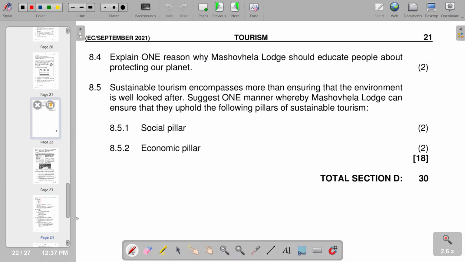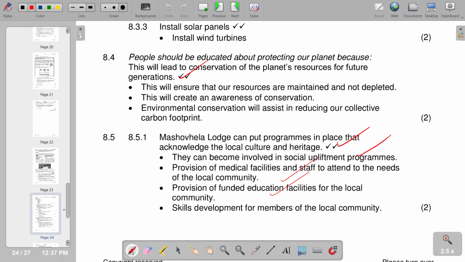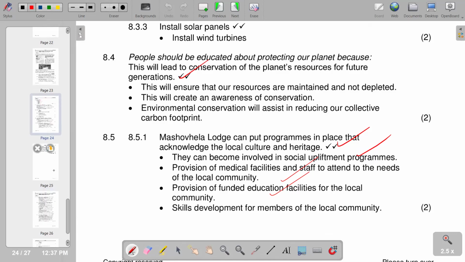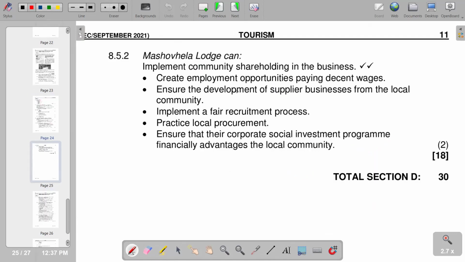Then 8.5.2, economic pillar. So in terms of economic pillar, implement community shareholding in the business, create employment opportunities, paying decent wages, ensure the development of supply businesses from the local community, implement a fair recruitment process, and then practice local procurement. Of course, these are the points that we have. And this is the end of our question 8. Move on to the next question.